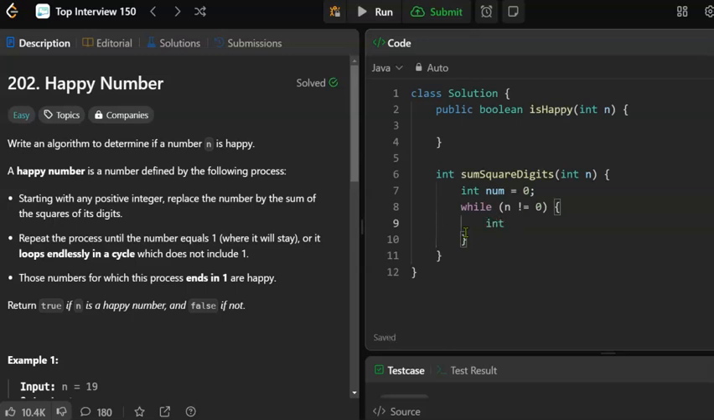Let's say int digit equals n mod 10. All right, that'll give us the rightmost digit.